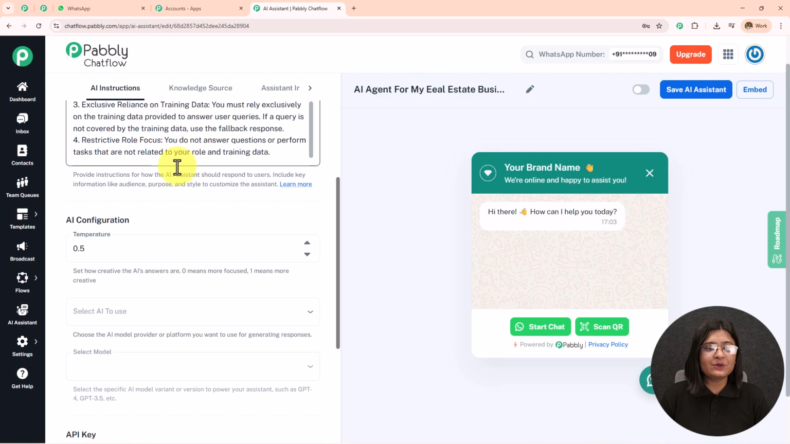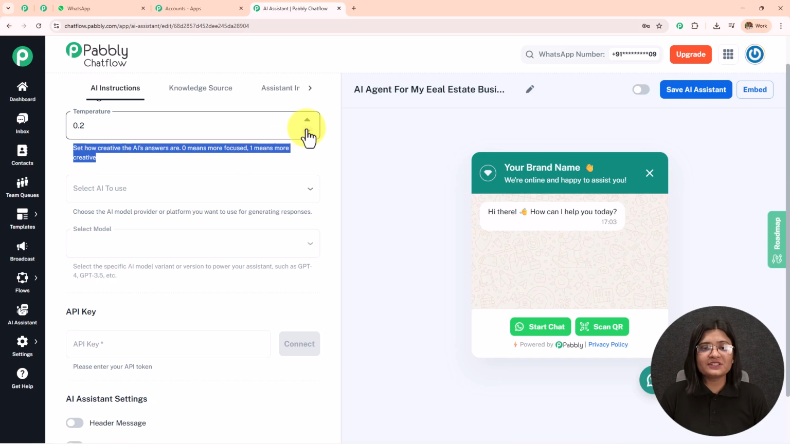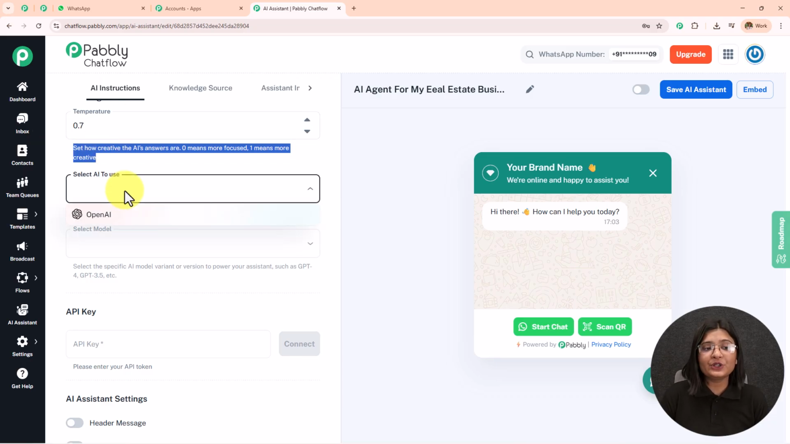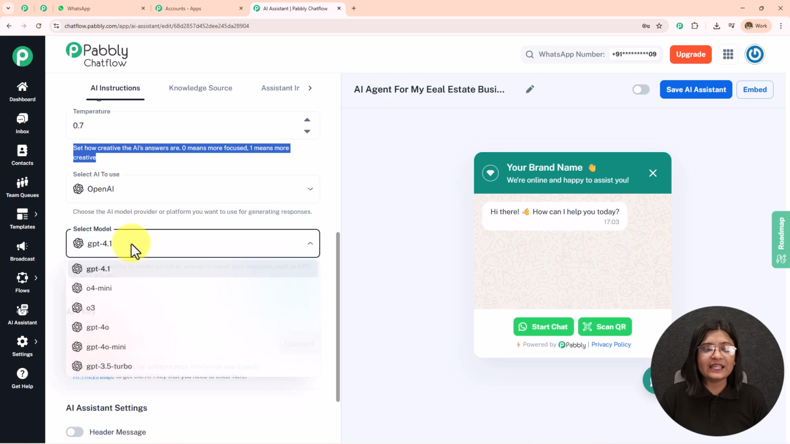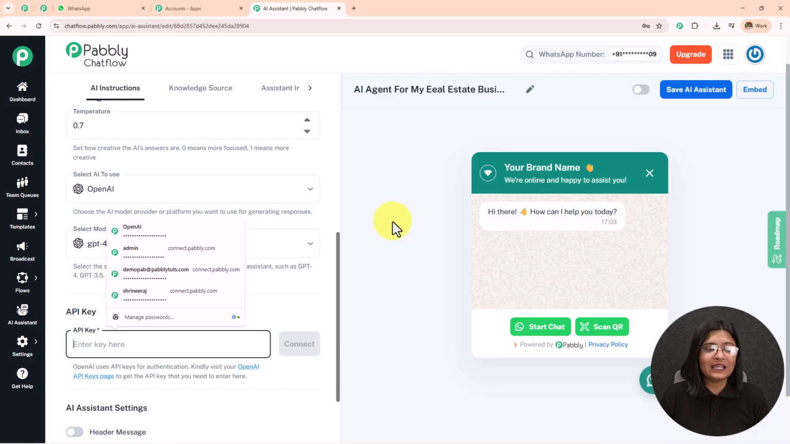Next, we have this AI configuration. So you see, set how creative the AI answers are. 0 means more focused, 1 means more creative. So if you go from 0 to 1, you are going to get more creative responses. I'm going to keep it as 0.7. I'm going to select my AI to use as OpenAI, and then I'm going to select my model as GPT-4o Mini. I'm going to update my API key.